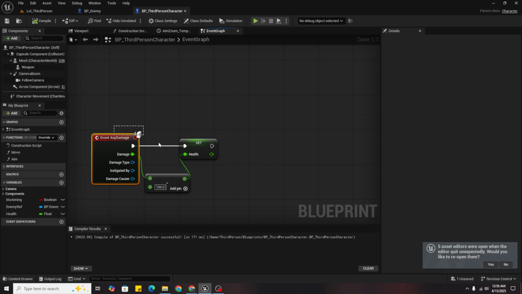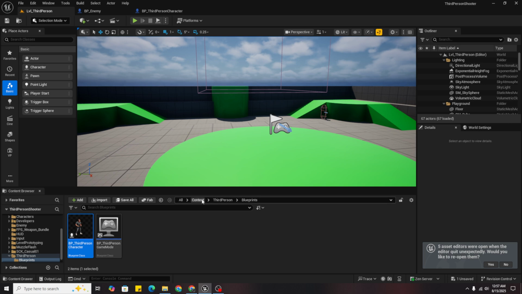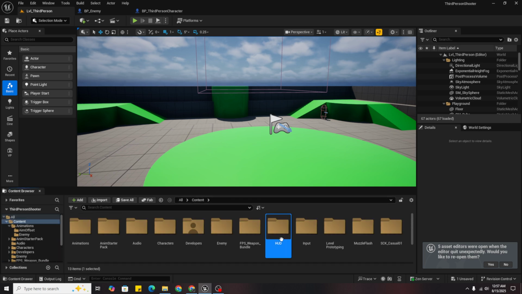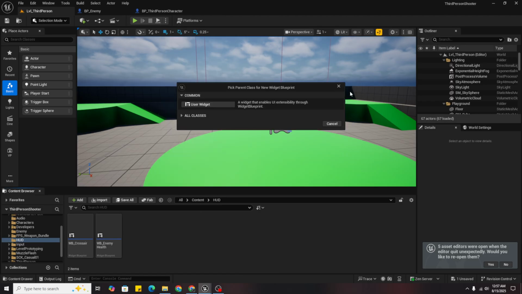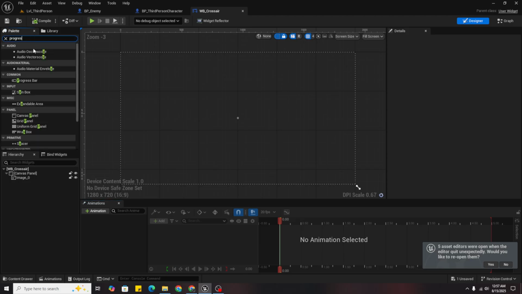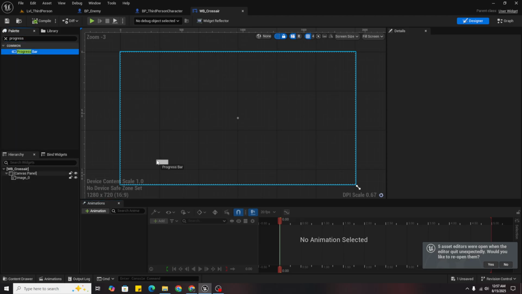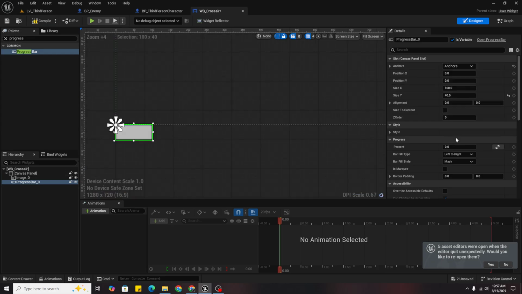So after that we can go back to our hard folder, right click, user interface, no, not need to click, go into W crosshair and add a progress bar like this and anchor it to left side because it's good here.